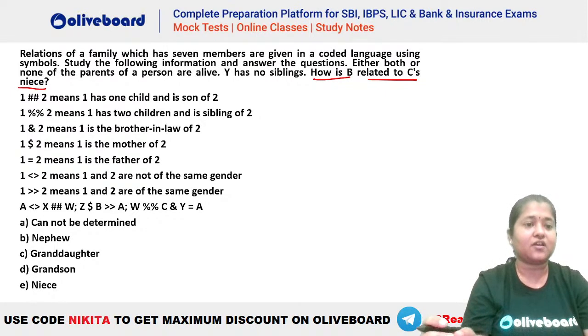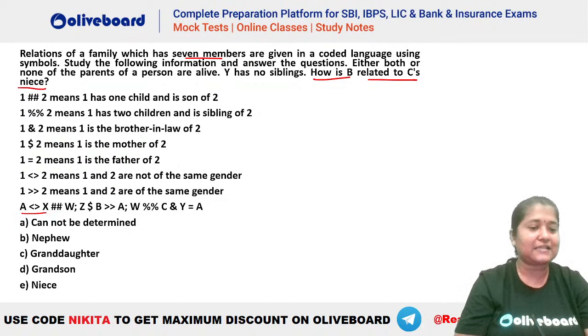Let's see what is given. So, relations of a family which has 7 members. So, there are only 7 members. Okay, everybody is getting these here. Chalo, we'll try. So, there are 7 members in this family, and it is also given that either both or none of the parents are alive. That means single parent is not an option. Y should not have any siblings in here, right? So, Y does not have a sibling. How is B related to C's niece? That is the question. Okay, so let's find.